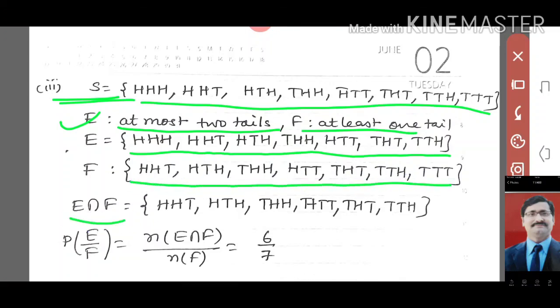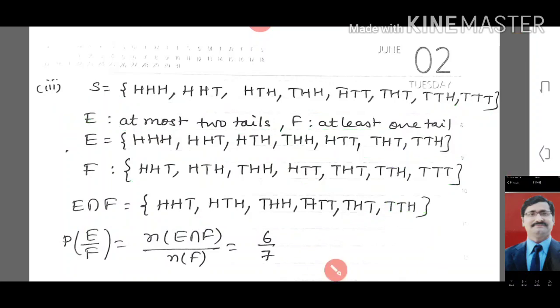Now E intersection F means what is common in E and F, that we will write here. So look here, the probability of E upon F will be n(E intersection F) upon n(F). So we have 6 upon 7. So look here, all of you can understand this. This is a very simple question.